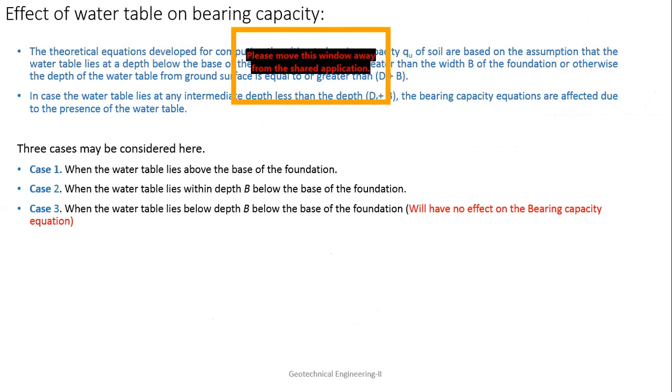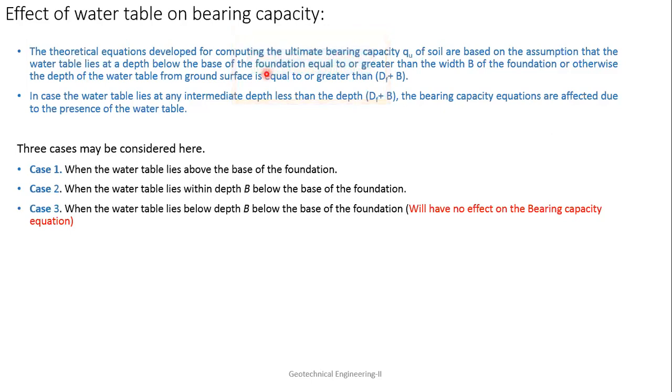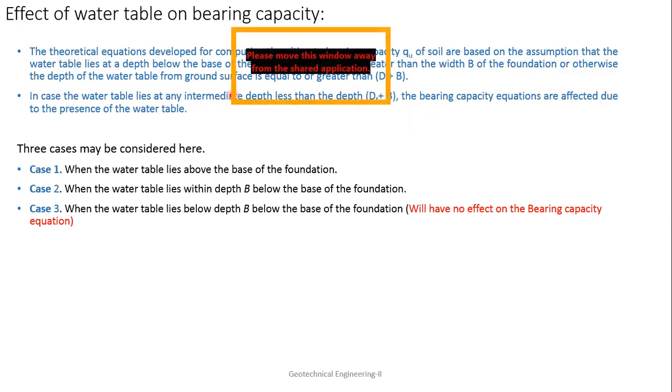The theoretical development of it is coming like this. The basic assumption is that the water table lies at a depth below the base of the footing equal to or greater than the width B of the foundation. Otherwise, the depth of the water from ground is equal to or greater than Df plus B. Okay, now only 10 minutes are left. So within 5 minutes, I will finish it. Then I will take any questions from you in another 5 minutes.